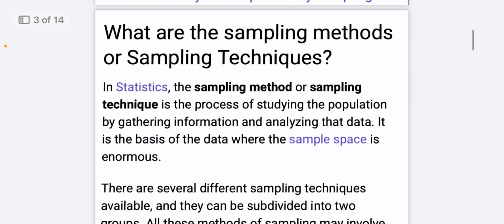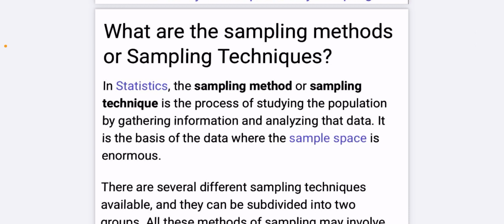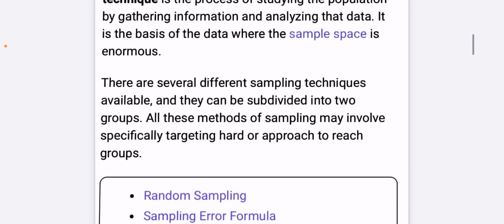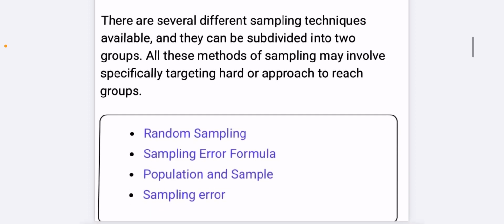Now we are going to discuss what sampling is. What are the sampling method or sampling technique? In statistics, the sampling method or sampling technique is the process of studying the population by gathering information and analyzing that data. It is the basis of the data where the sample space is enormous. There are several different sampling techniques available. They can be subdivided into two groups. All these methods of sampling may involve specifically targeting hard to reach groups.